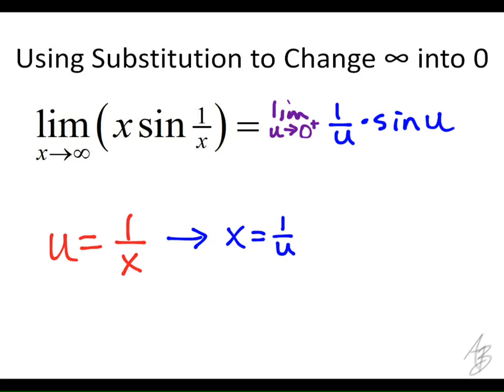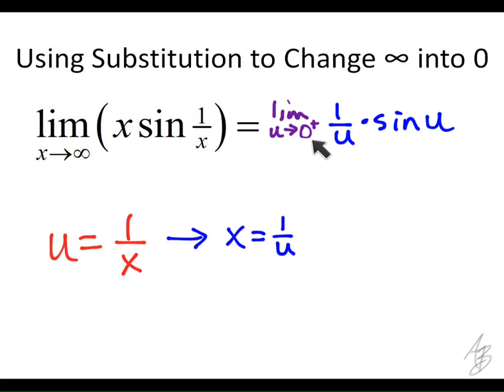From the right. In this particular problem, that doesn't matter. In a lot of the problems we'll do, it will matter. We'll need to know that we're either coming from the right or coming from the left. So this limit right here turns into this limit here. So we've changed the infinity into a 0.